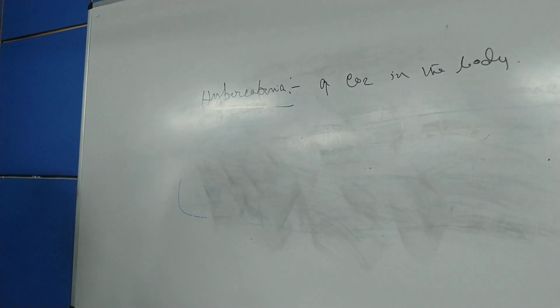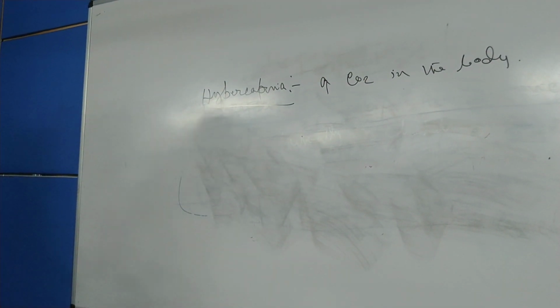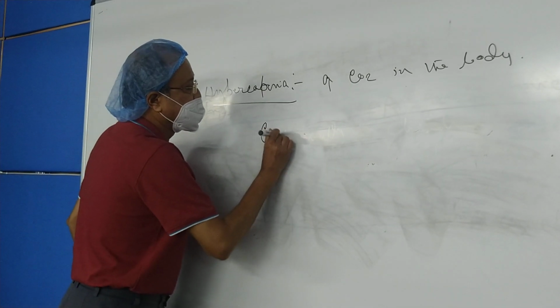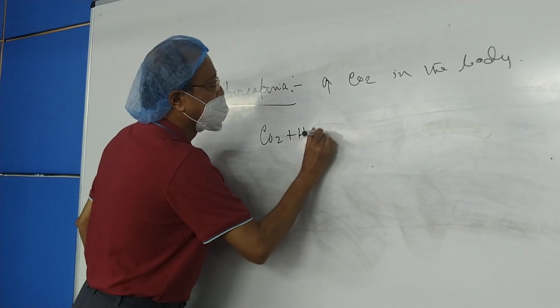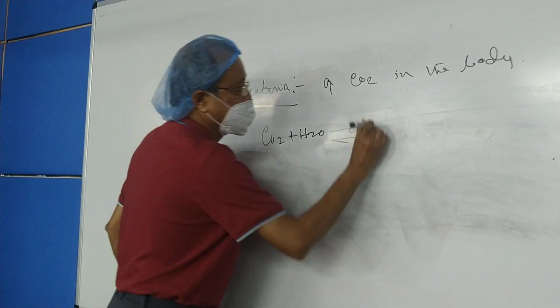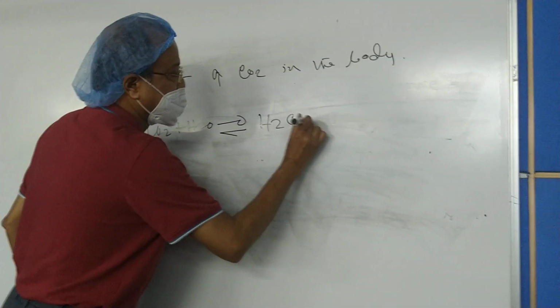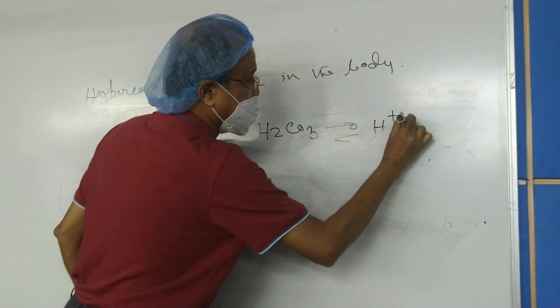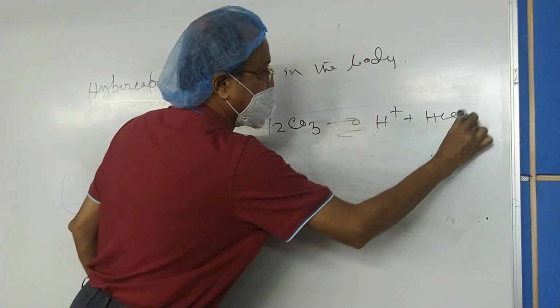And if carbon dioxide is present in good quantity in the blood, what will happen? It will react with water to form H2CO3, which dissociates to H plus and HCO3 minus.